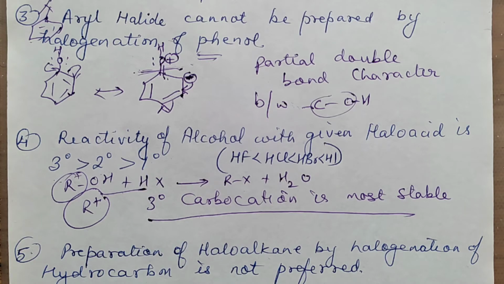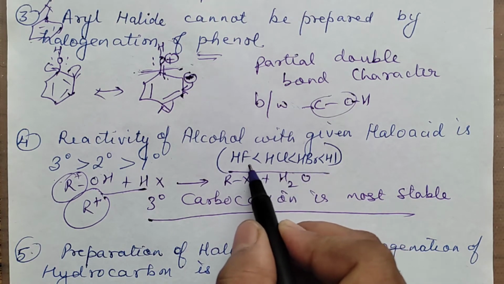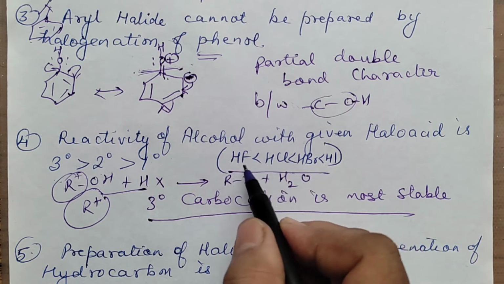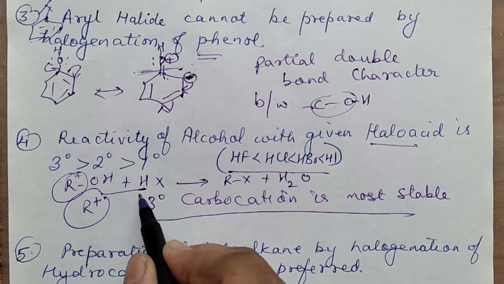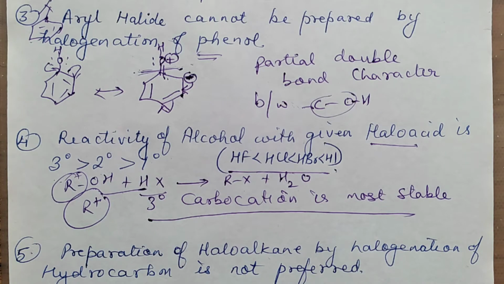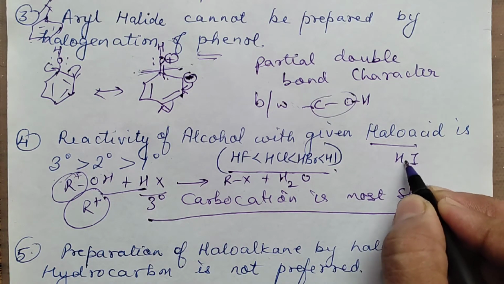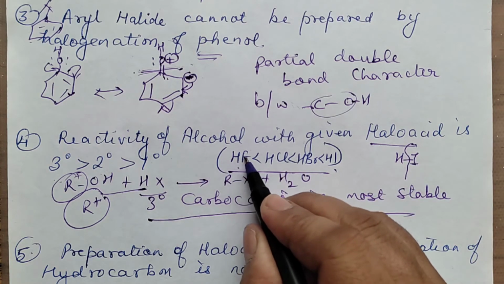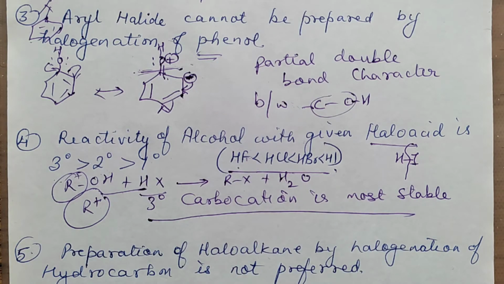Okay. Next, in the same question, you can also be asked about HF, HCl, HBr, and HI. This is the order for the halo acids. Suppose I want to react this with any halo acid, the order of reactivity is this. Why is it like that? Because the HI bond length is maximum, this bond can break faster, whereas in HF, fluorine is smaller in size, the HF bond length will be less, the bond will be strong. This will not break easily.